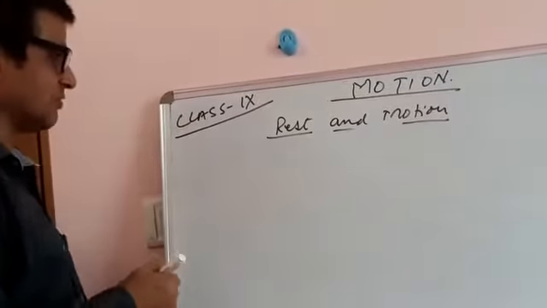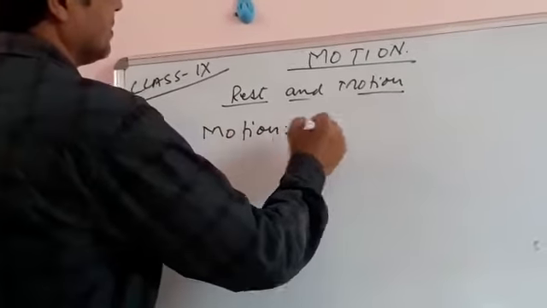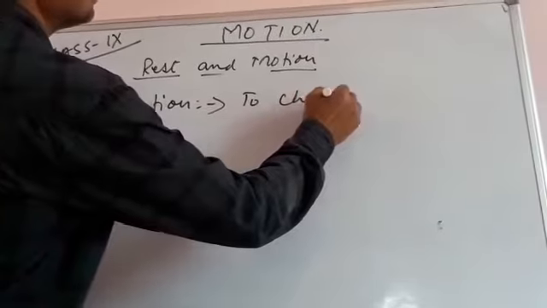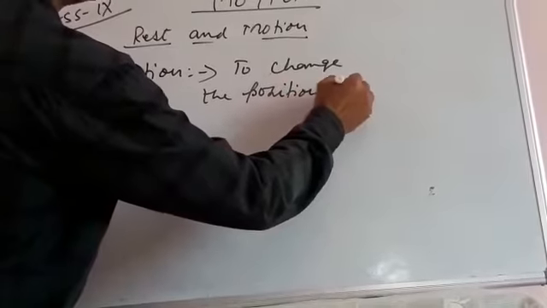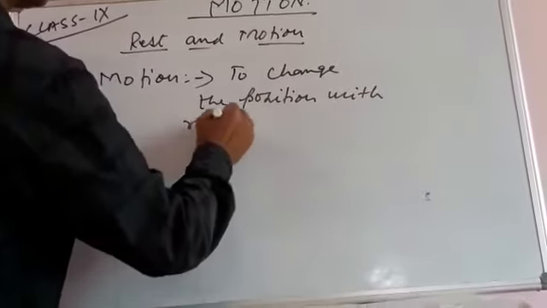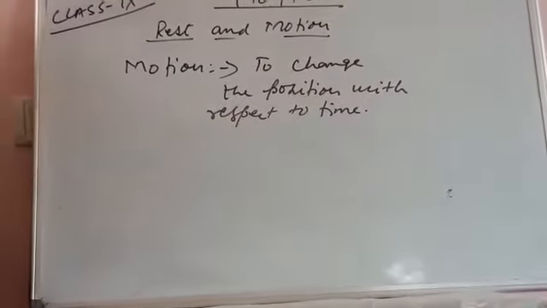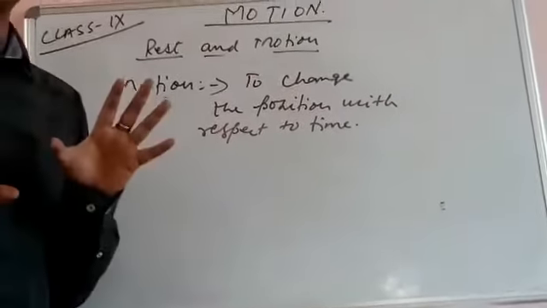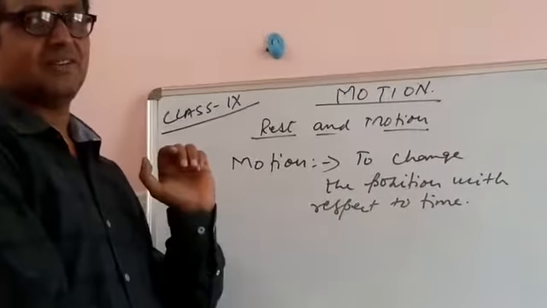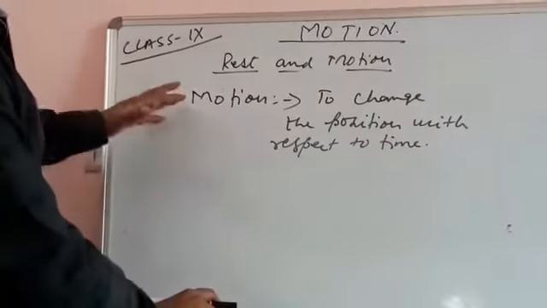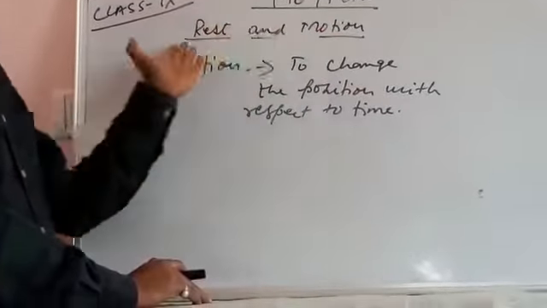Normally, if you go to define motion, it is simply said that motion is to change the position with respect to time. We know something is in motion; how do we express it in the language of physics? To change the position with respect to time. This is called an object has a motion. Rest is the opposite of this.